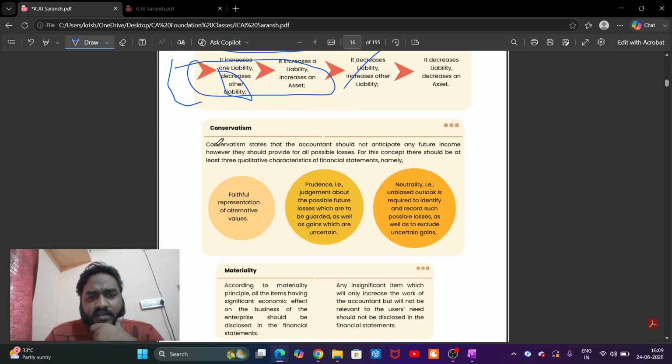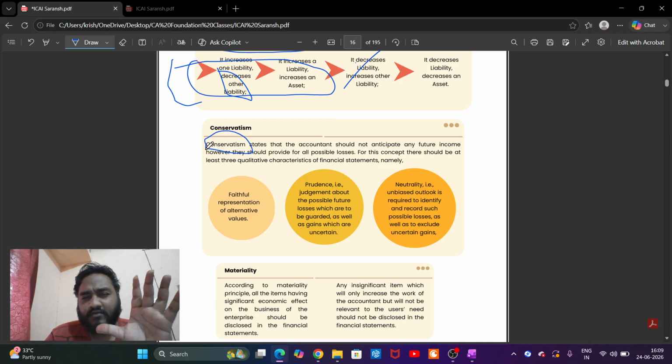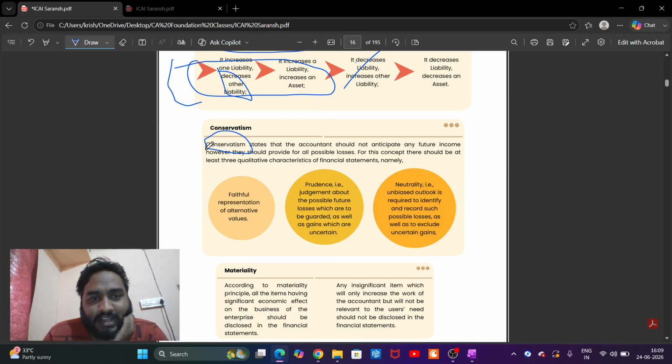Principle of conservatism. What do you mean by conservatism? Conservatism sounds negative. We don't like conservative people. This is very negative; we are very positive people. Conservatism states that accountants should not anticipate any future income.